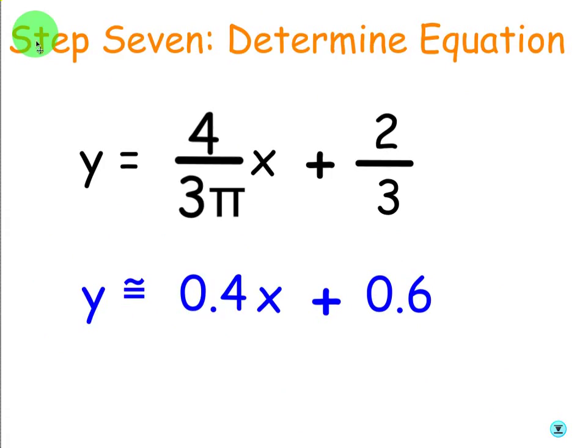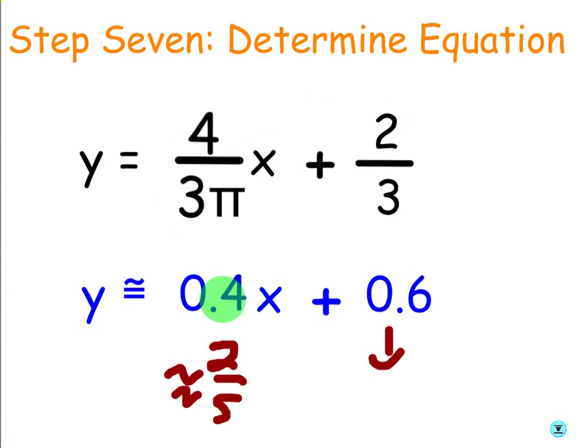So instead of writing y equals mx plus b, we replace m with what it is and b with what it is and leave the y and the x the same. In case you were wondering what these decimals come out to, this one is approximately 0.4. Which as a fraction, that would be around 2/5, just approximating. And then 0.6 we can leave because for a y-intercept it's okay to have a decimal because it's just on an axis. So this is kind of our final answer here.